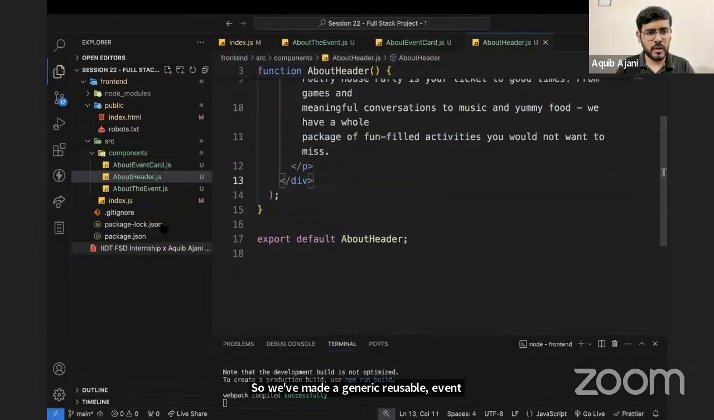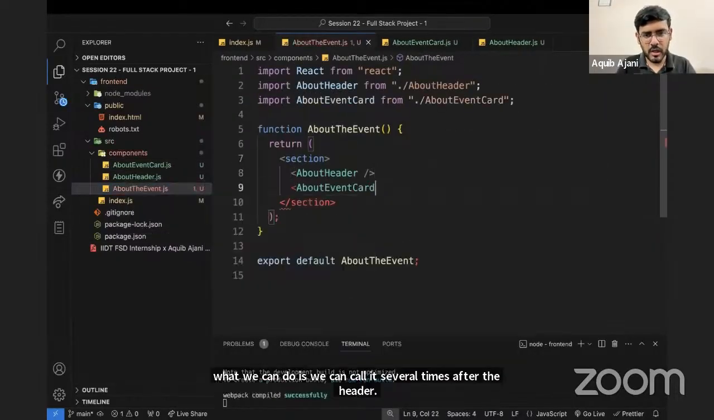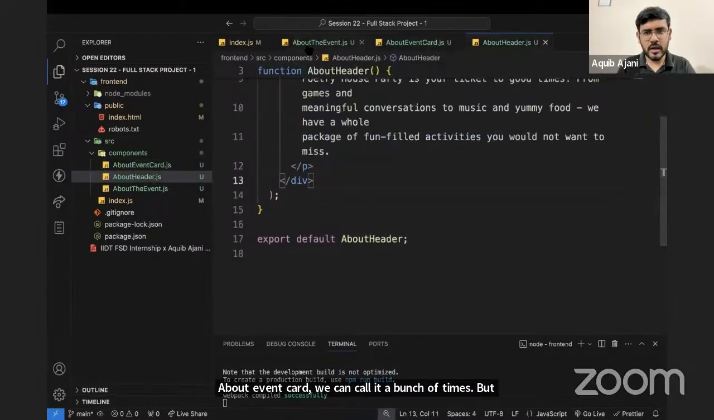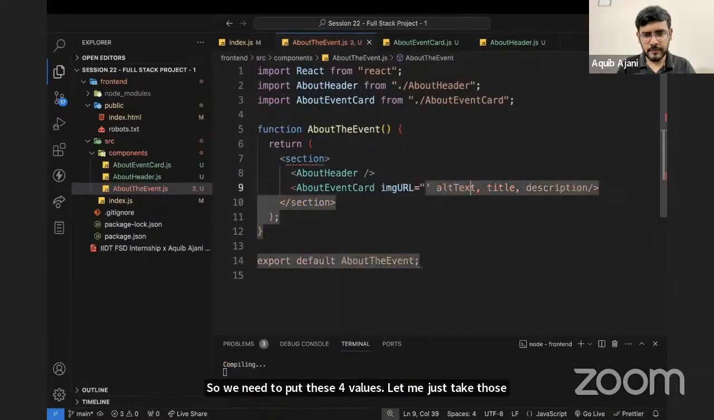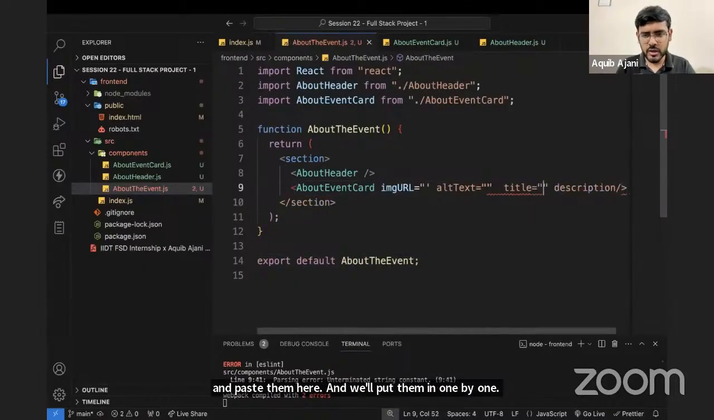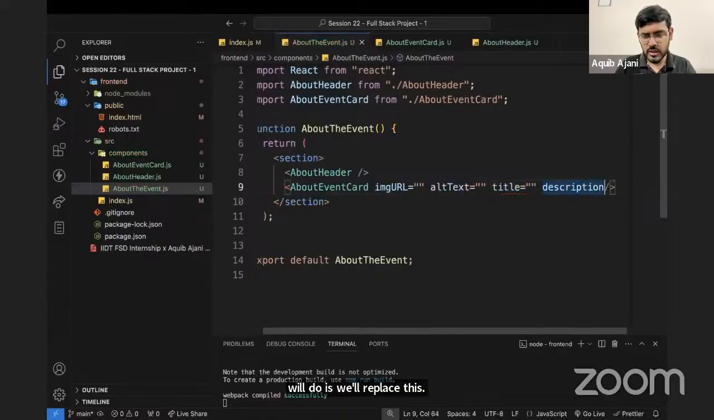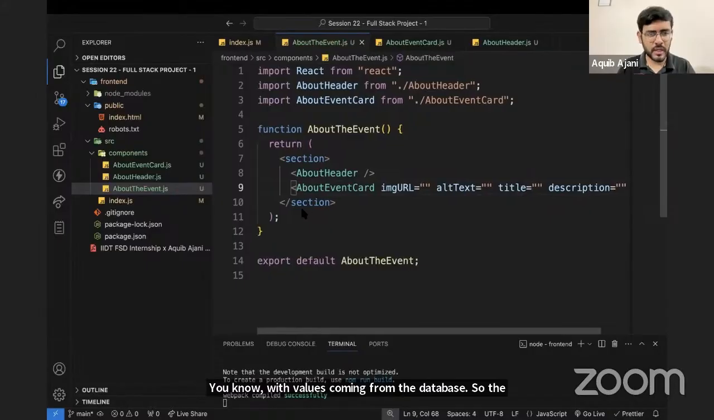Then what we can do is we can call it several times after the header about event card. We can call it a bunch of times. But first, let's also put those things in. So we need to put these four values. Let me just take those and paste them here, and we'll put them in one by one. So I'll just use the actual definition. Later on, what we will do is we'll replace this with values coming from the database. So the descriptions and everything can come from the database, and we can replace them on the front end.